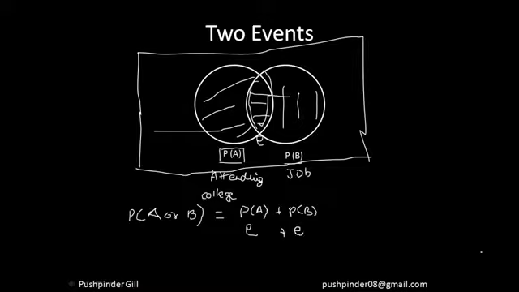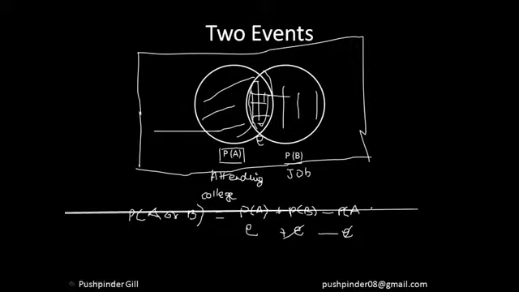That means I've added E twice, so this area has been added twice. And to calculate this complete area fairly, I would need to subtract E once, so that in net effect I have calculated the complete area only once. So for that I have to subtract the probability of both the events happening.